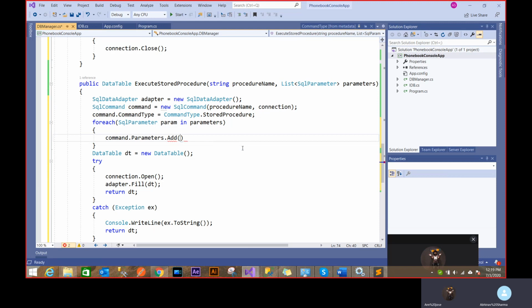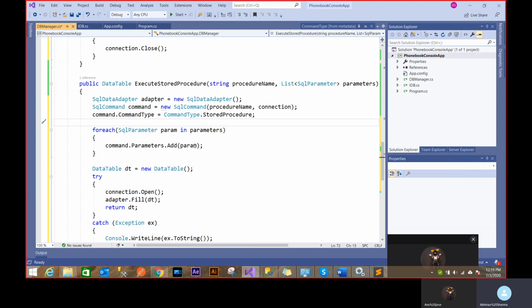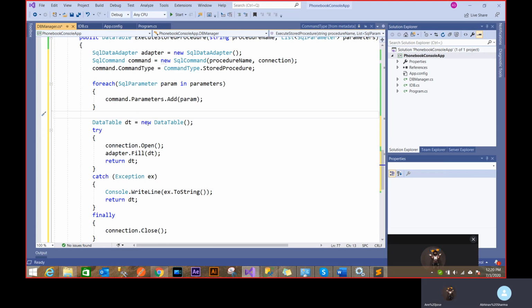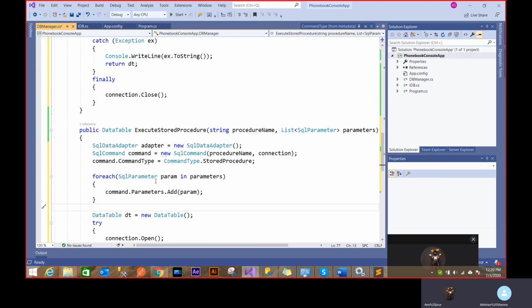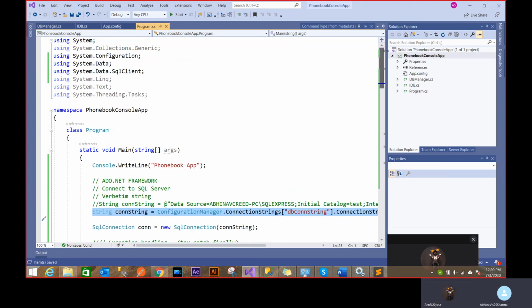So I'll just add it, this param. So if you give me 5, 10, 15, whatever, I'll just add all those. And you decide what the parameter looks like. I'm going to add it in the query. And then everything is just the same. You create a new table, you use the connection, you fill it, and just run it.